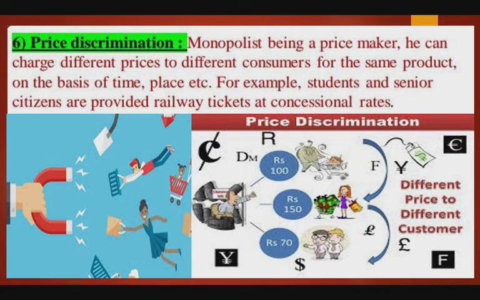Next is price discrimination. He is a single seller, single producer in the market for his product, with no close substitute, so he can charge any price for his product. He can charge different prices for his product from different consumers. It is called price discrimination, on the basis of time, place, etc. For example, students and senior citizens are provided railway tickets at a concessional rate. It is called price discrimination.